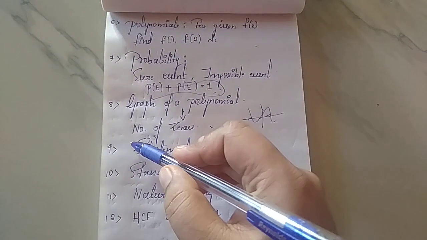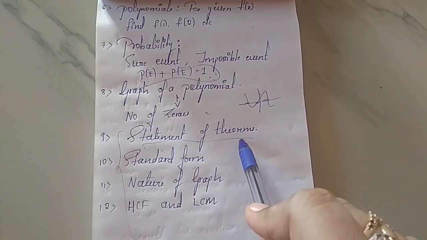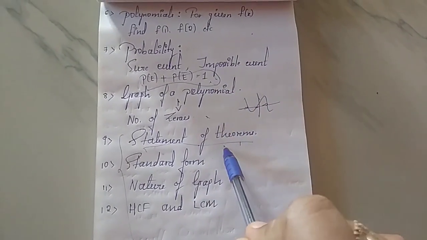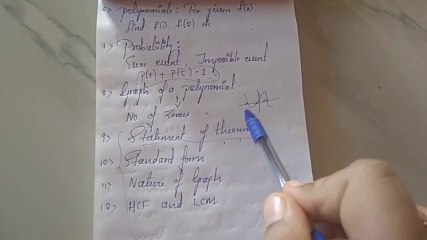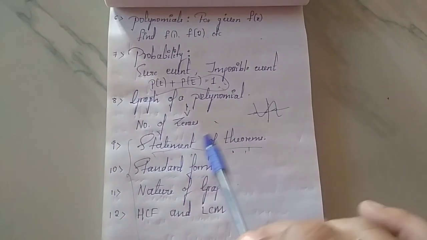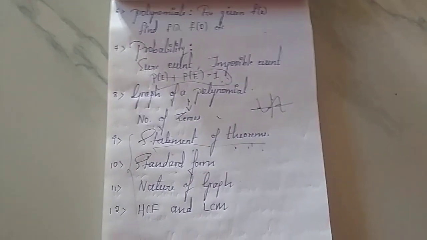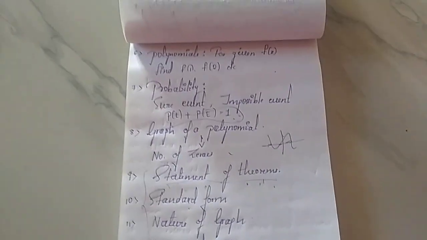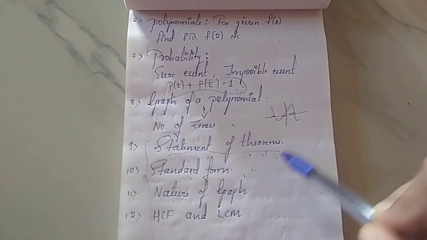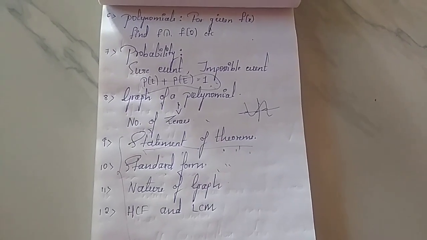Next is the statement of all the theorems. As I told you in the 4 mark question, you have to learn by heart the statements of all the theorems. State Thales theorem, state basic proportionality theorem, state Pythagoras theorem, state converse of Pythagoras theorem, they may give. Next is the standard form of everything, like the standard form of a quadratic equation and of an arithmetic progression. Note down all the standard forms in your notebook and take a glance before going to the exam.